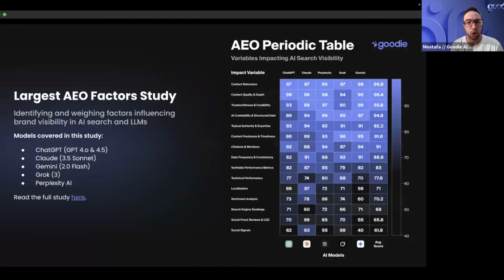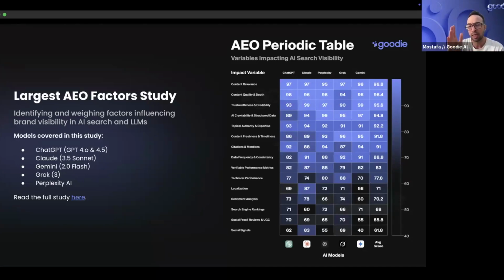We also have an AEO periodic table that breaks down all of the AEO factors. We have one that is about to be released that is going to include AI mode. I think the data is finalized, and it's being redesigned, and it's going to be published soon. So we'll make sure that we share it with course attendees. And then obviously if you follow us afterwards, you'll be able to get access to this.